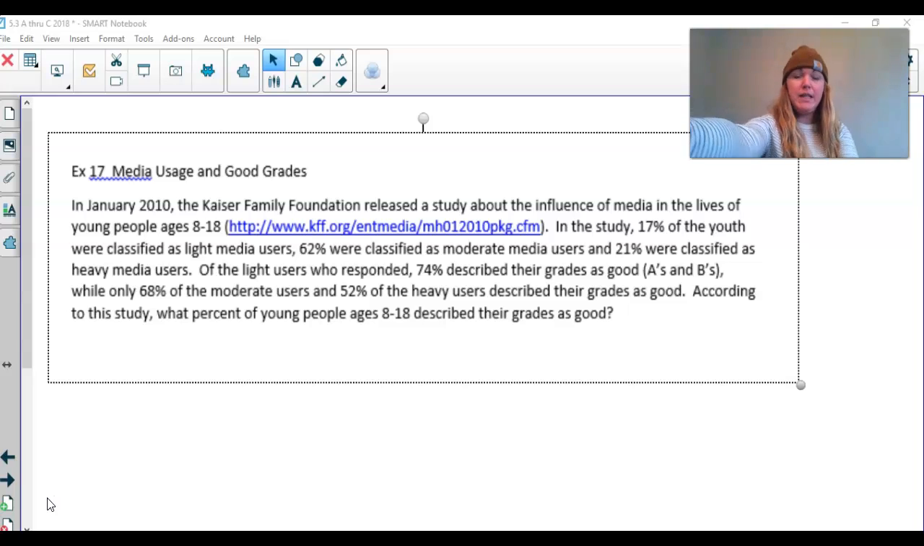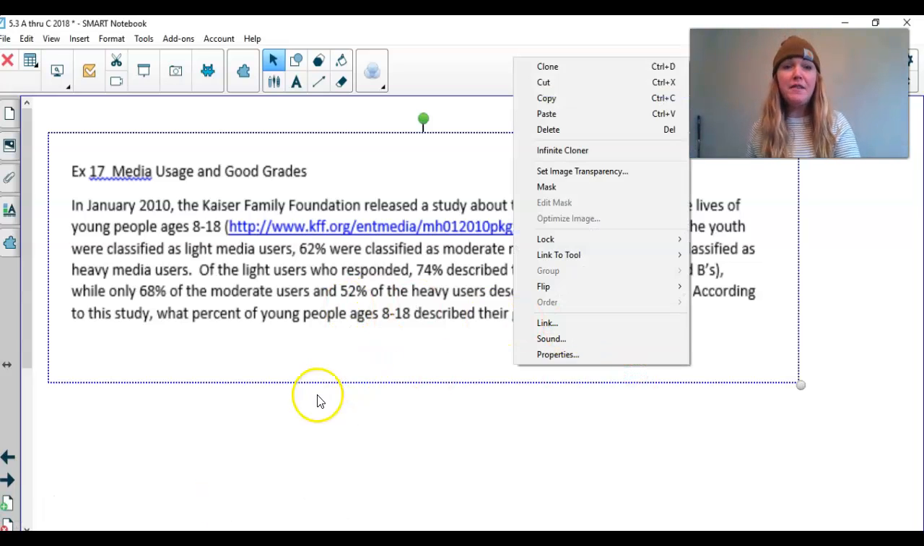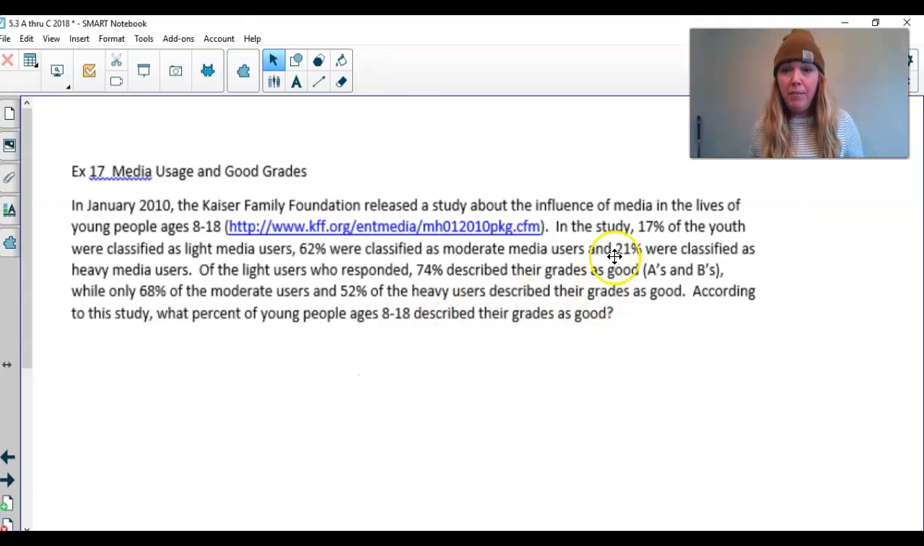In January 2010, the Kaiser Family Foundation released a study about the influence of media in the lives of young people aged 8 to 18. In the study, 17% of the youth were classified as light media users, 62% as moderate, and 21% as heavy media users. Of the light users who responded, 74% described their grades as good, while only 68% of the moderate users and 52% of the heavy users described their grades as good. According to the study, what percent of young people ages 8 through 18 described their grades as good?